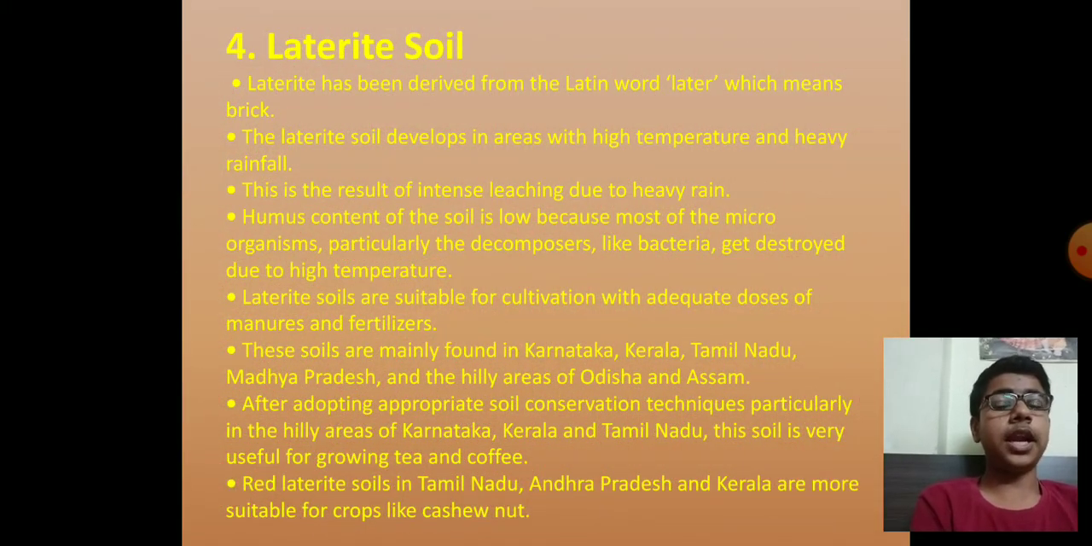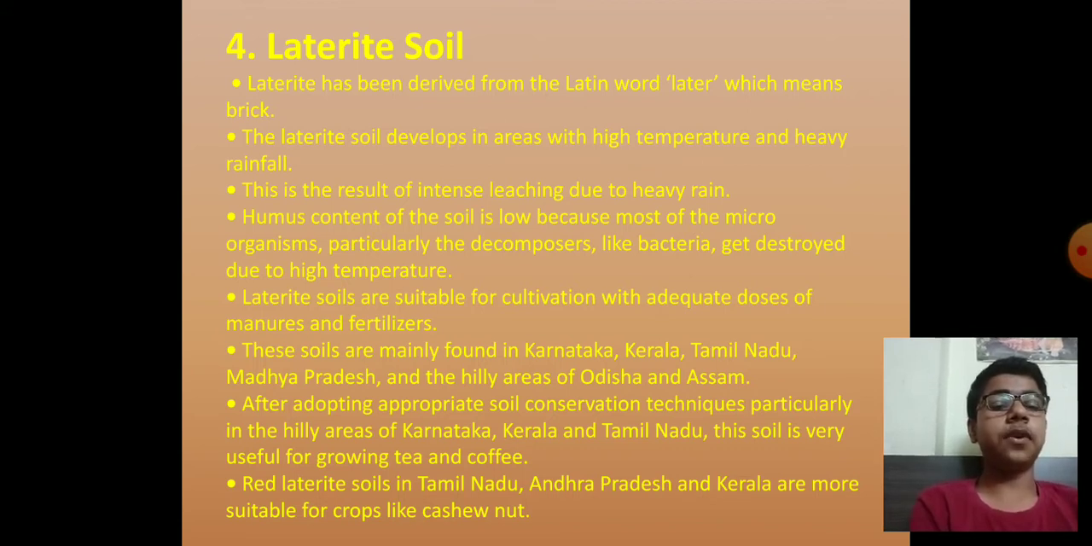Laterite soil. Laterite has been derived from the Latin word later, which means brick. The laterite soil develops in areas with high temperature and heavy rainfall. This is the result of intense leaching due to heavy rain. Humus content of soil is low because most of the microorganisms, particularly the decomposers like bacteria, get destroyed due to high temperature. Laterite soil is suitable for cultivation with adequate doses of manures and fertilizers.